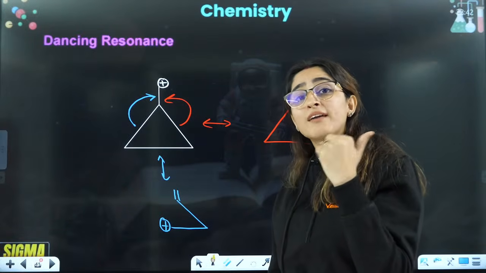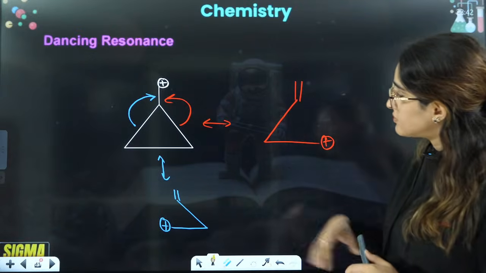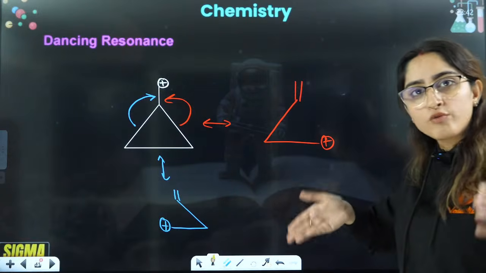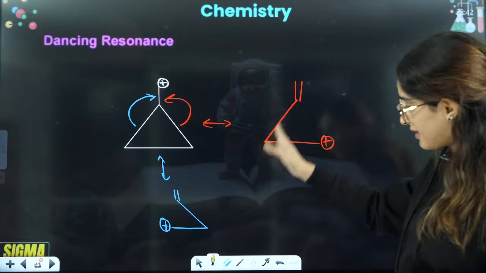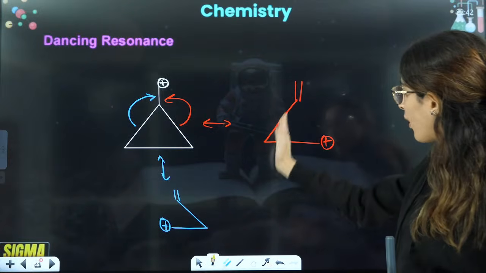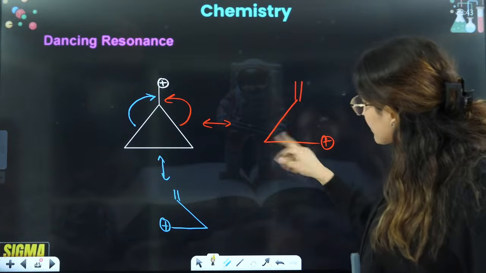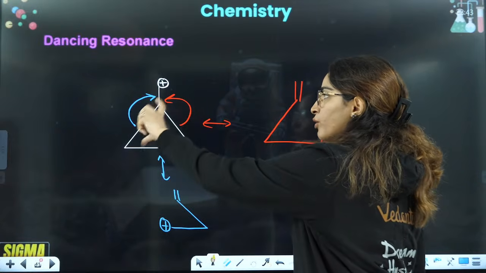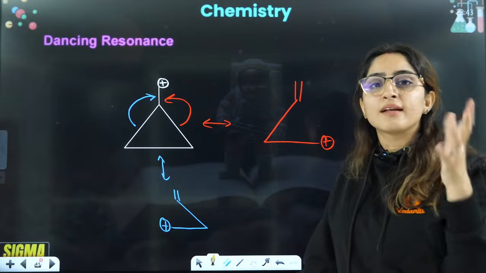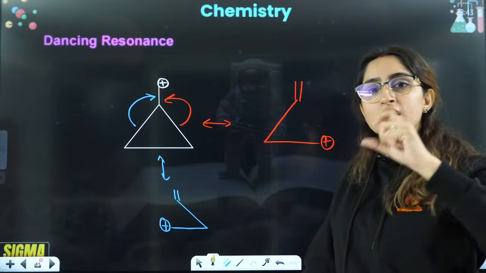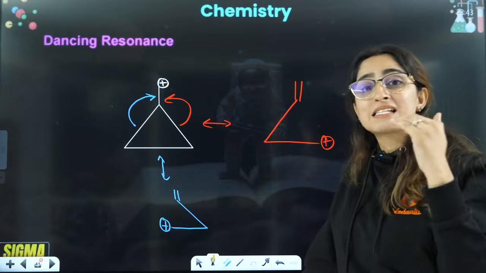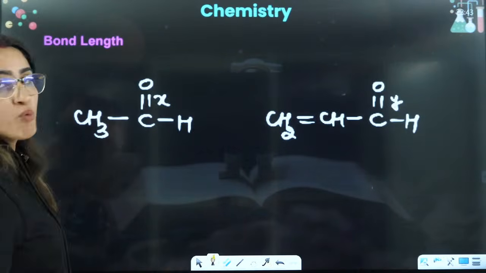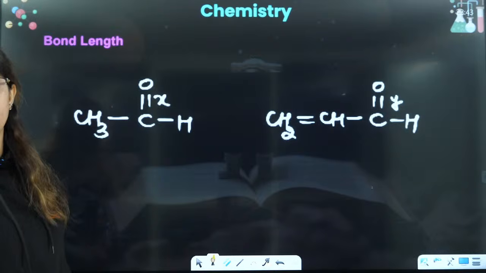And why it is called dancing resonance: as you can see, here the sigma bond can break, or here it can break, and just like you dance on one leg, it is like you're not standing fully, it has just one bond here, and here it is having just one bond. So this resonance is such that either this bond can break and it can have a bond here, or this bond can break and it can have a bond here. So that is the dancing. It's like electrons are dancing here and there, and that is why it is called dancing resonance. And it is even more stable than the back bonding, highly stable, right?